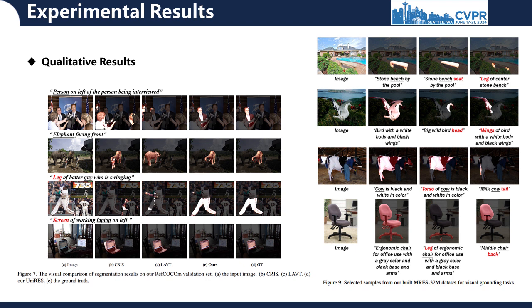The provided visualization results in Fig. 7 convince that our method can generate much better fine-grained segmentation masks of the target objects, greatly reducing the over-segmentation and under-segmentation errors. Besides, we have also provided a few more examples in our newly built MRES-32M dataset for visual grounding task in Fig. 9 on the right. More samples can be found in our paper.